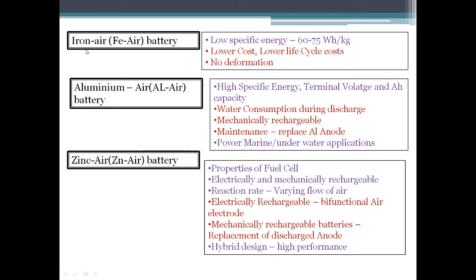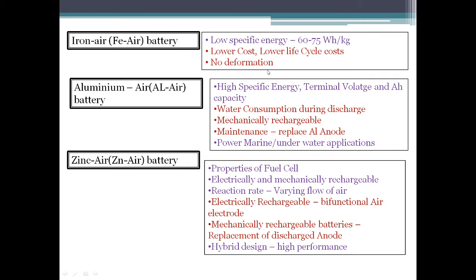Next we have iron air battery. Now iron air battery has low specific energy compared to all other metal air batteries, around 60 to 75 watt hour per kg. But this is one of the most prominent battery technologies we use for EV application, mainly because of its lower cost, lower life cycle cost, and also there is no deformation of active material that occurs because of the continuous electrical cycles, or charging and discharging cycles.